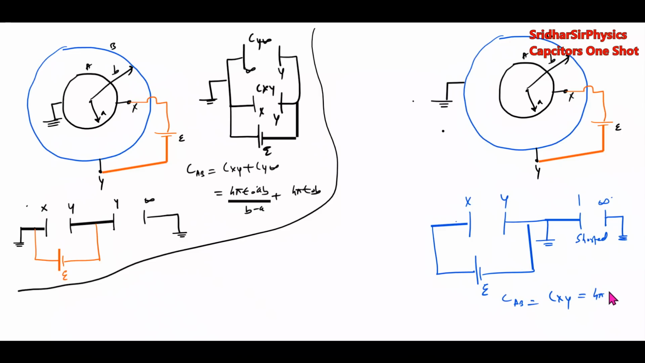How much will it be? 4 pi epsilon naught AB by B minus A. This will be shorted. This capacitor will be shorted. Why shorted? Because both Y as well as infinity, they are earthed. So this will be shorted. Shorted means the capacitance will be, how much will it be? It will be like infinity. So therefore what will happen? We'll consider only the effective capacitance is only CXY.